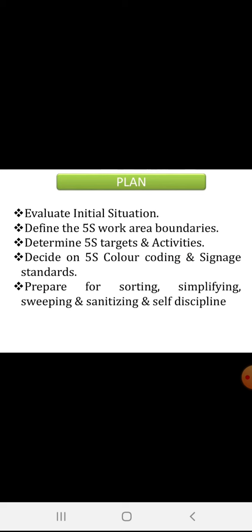In this case we have to build a team. Okay, in plan, what we have to do: build a team, then identify the problem, then study that problem and understand that problem, and then identify the potential root cause. Where is the root cause, where is the potential, where we have to work. This is your plan.